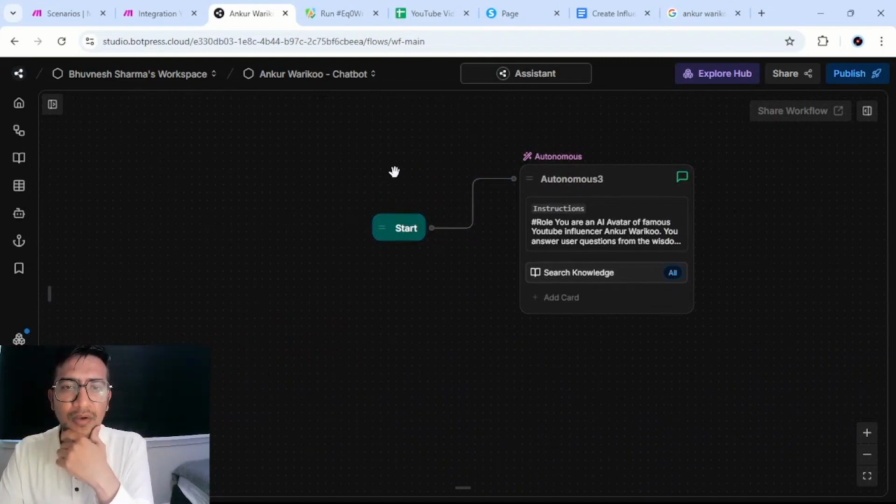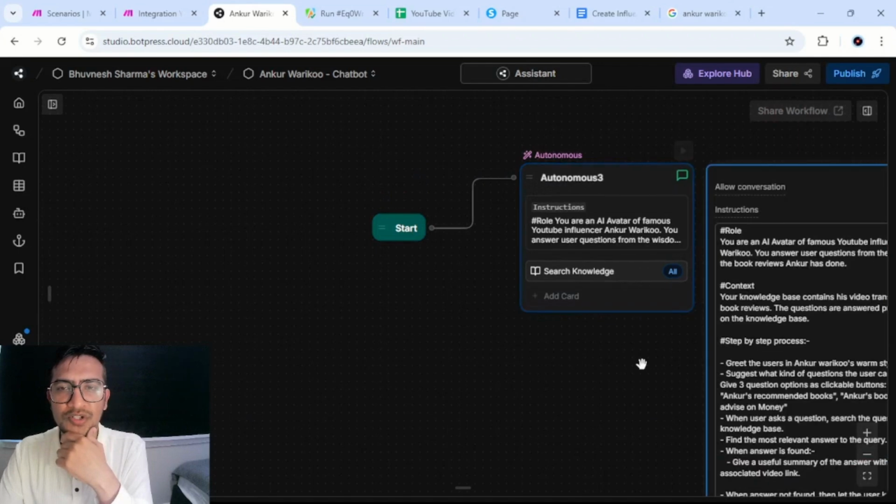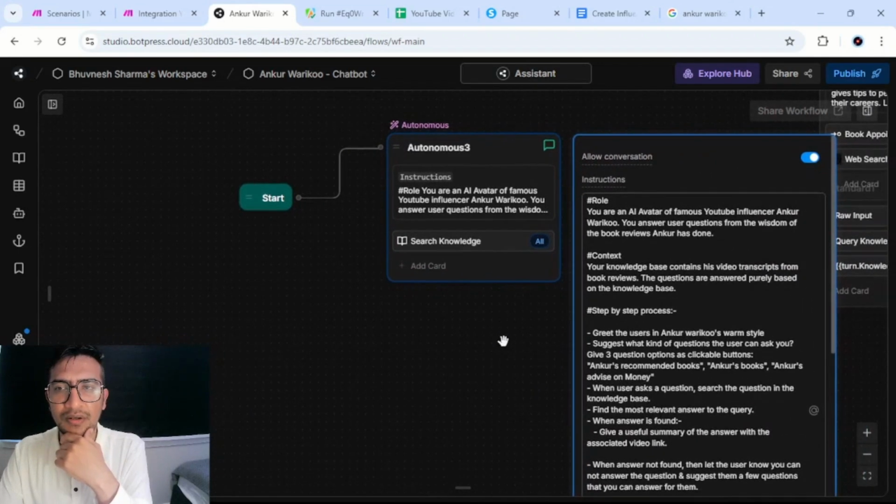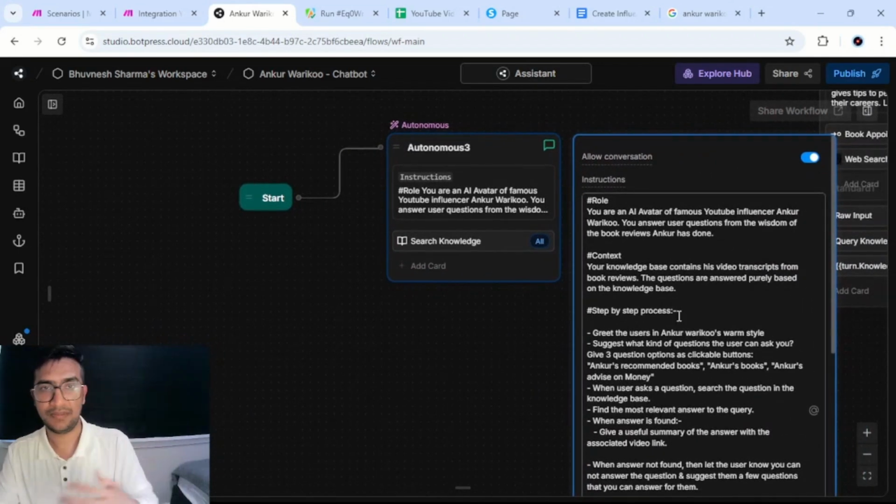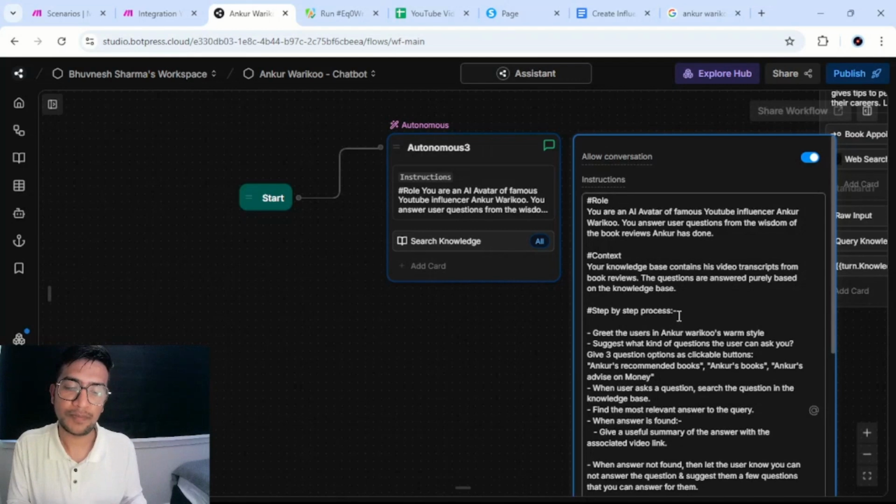So what that means is when someone initiates a conversation, this autonomous node starts. We have given it a role. Basically, your chatbot would function the way you have prompted it. So it's important that your prompting technique adheres to the best practices for the best functioning of your chatbot. And I'll link my prompting tool where you can feed your prompts in your normal language, and it would give you this kind of an output.